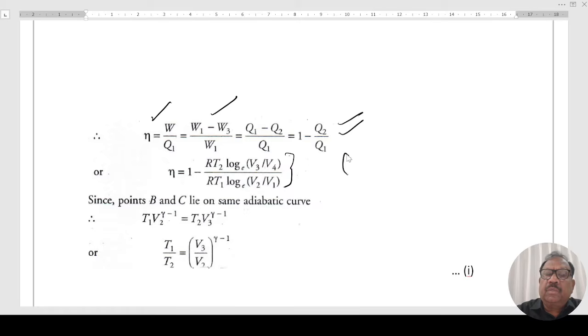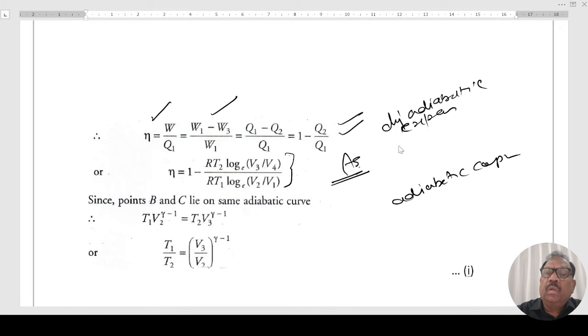Now, during adiabatic expansion and adiabatic compression, we use the relation TV gamma equal to constant. If we use this relation in both the cases, we get